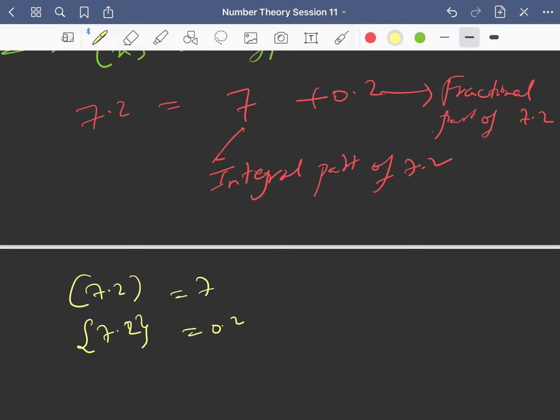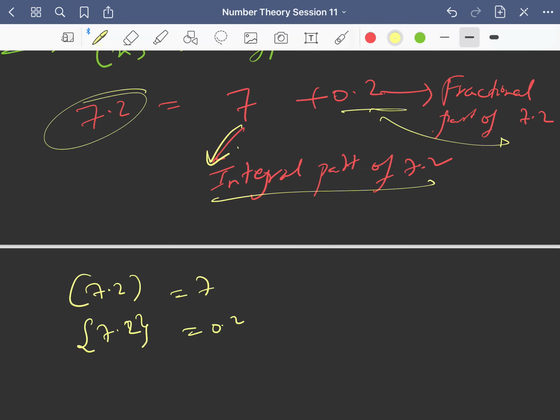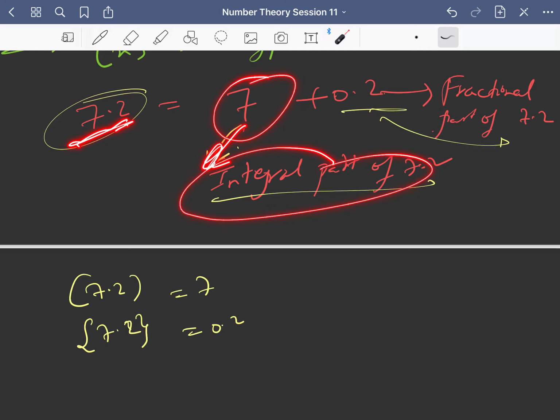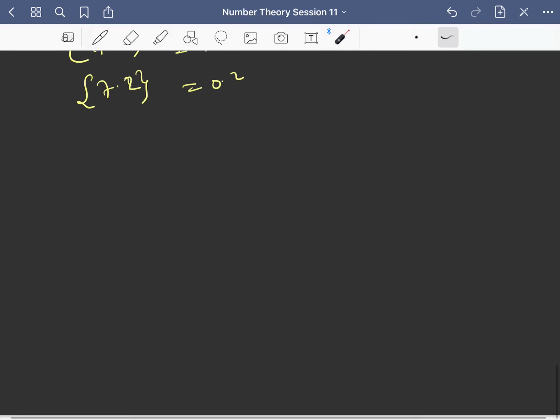This is happening because 7 is the integral part and 0.2 is the fractional part in this 7.2. So this is the breakup of 7.2, right? Let us say if you have 105 rupees, then you say 100 plus 5 rupees change. Similarly, if you have 7.2, then 7 is the integral part and 0.2 is like change, so that is the fractional part of 7.2.